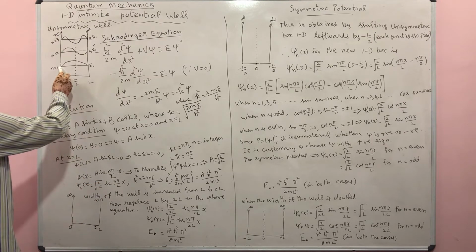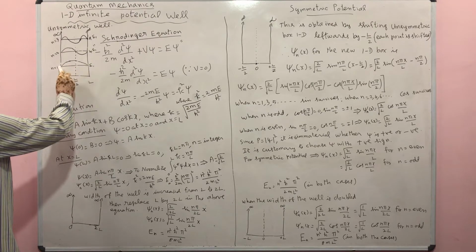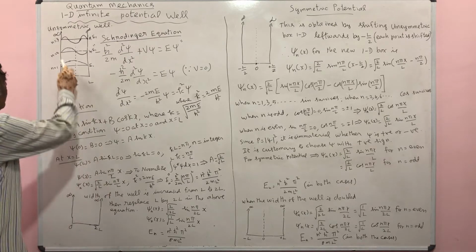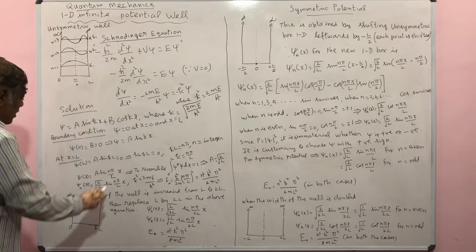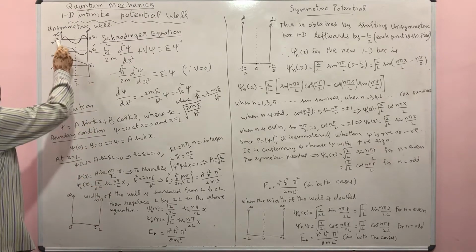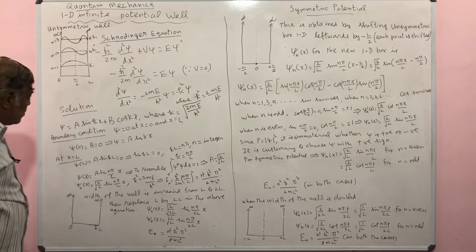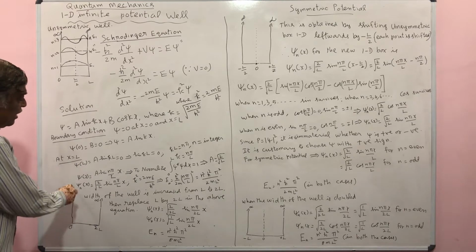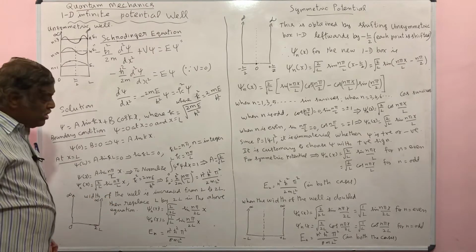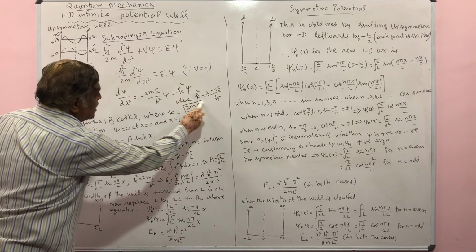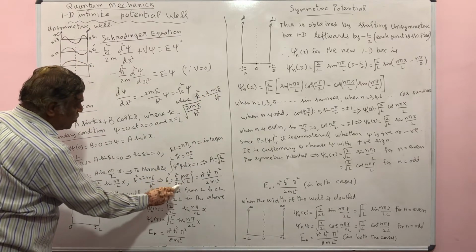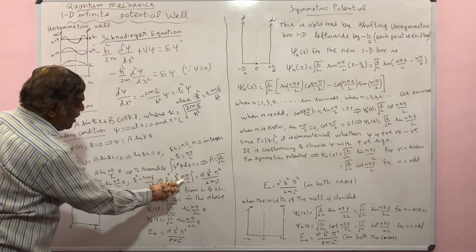So you can plot a graph. If you put n is equal to 1, this is the wave function. You put n is equal to 2, this is the wave function. You put n is equal to 3, this is your eigenfunction. So this is the eigenfunction corresponding to the nth state, and the energy eigenvalue is, because we already know this expression, k square is equal to 2mE by h cross square. So E is equal to h cross square by 2m into k square.